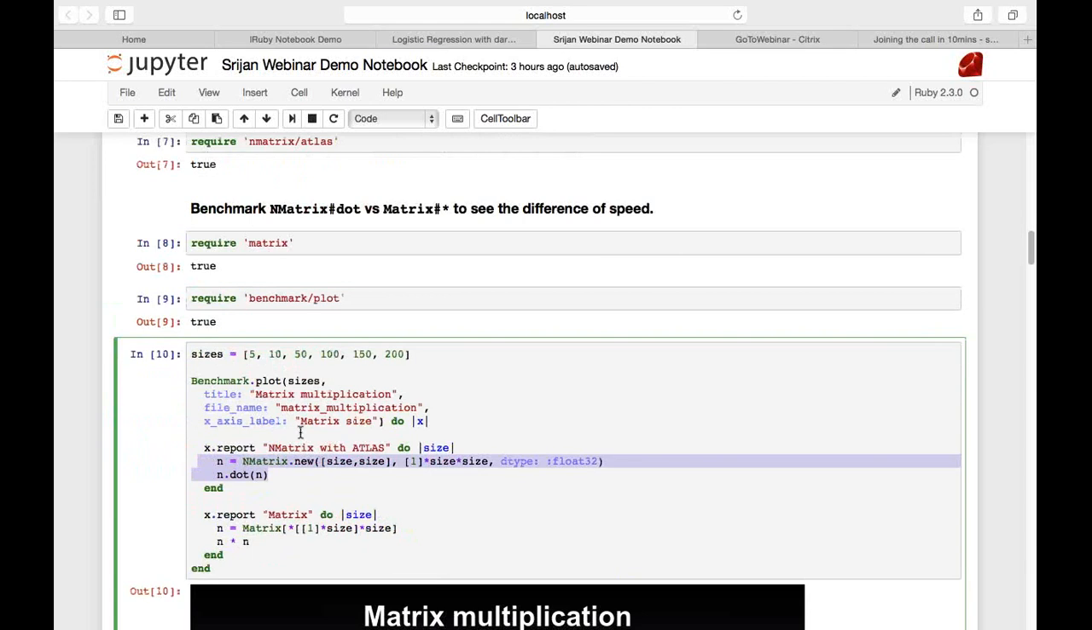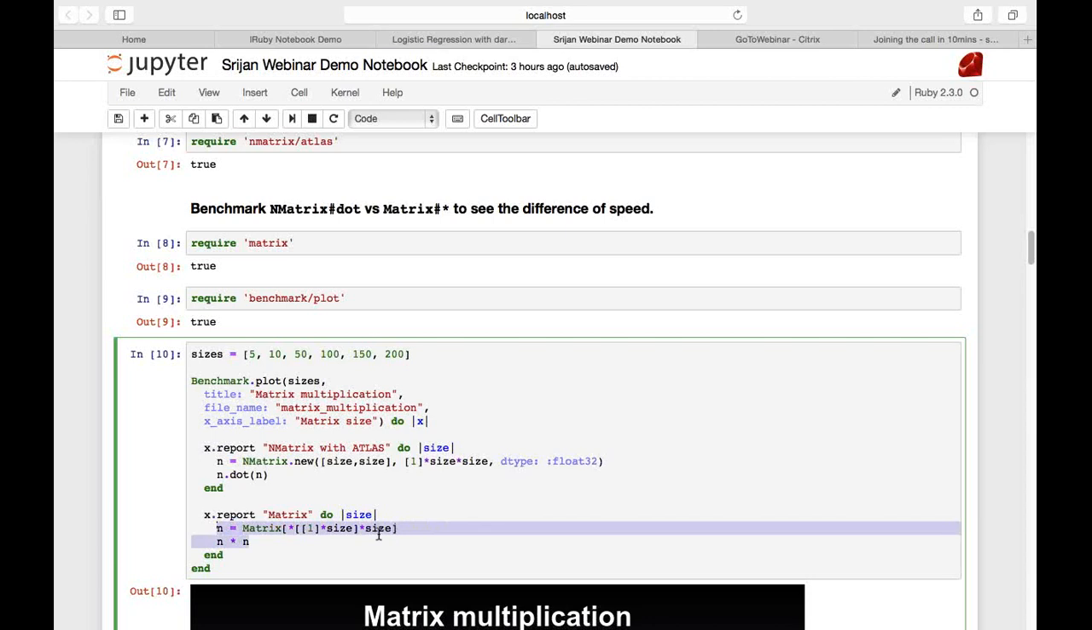In this code, as you can see, I'm creating an NMatrix of these sizes. First, I create an NMatrix of size 5 by 5. I populate it with ones, and the data type is float32. I call the dot function on the NMatrix, the multiplication of one 5 by 5 matrix with another 5 by 5 matrix. The exact equivalent code is here. This is also creating a 5 by 5 matrix, but this time using Ruby Matrix, and over here I'm multiplying two 5 by 5 matrices.